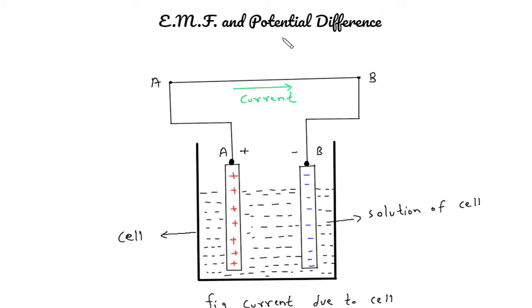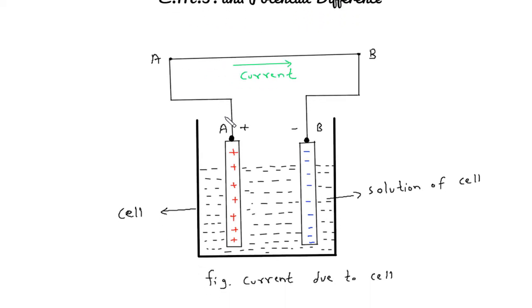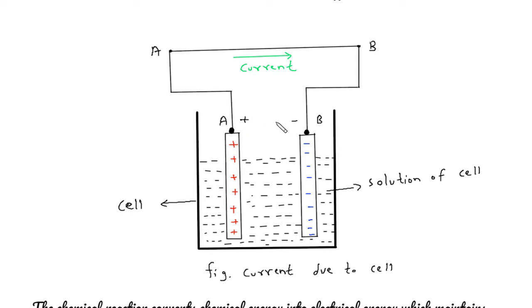Electromotive force and potential difference. Here we can see this is a current due to a cell. This cell converts chemical energy into electrical energy. It has two electrodes, one positive and one negative. Current will flow from positive to negative terminal.